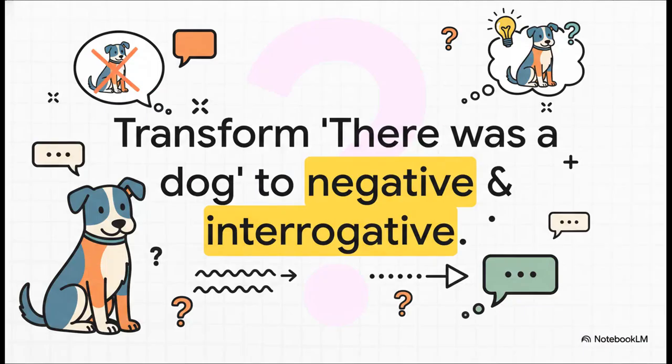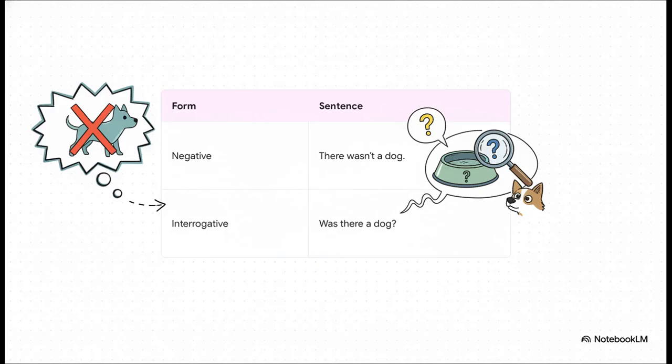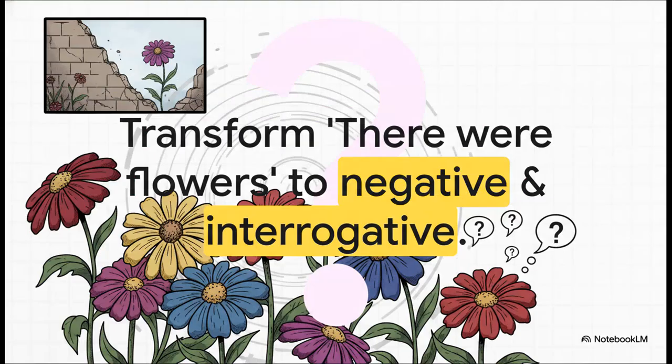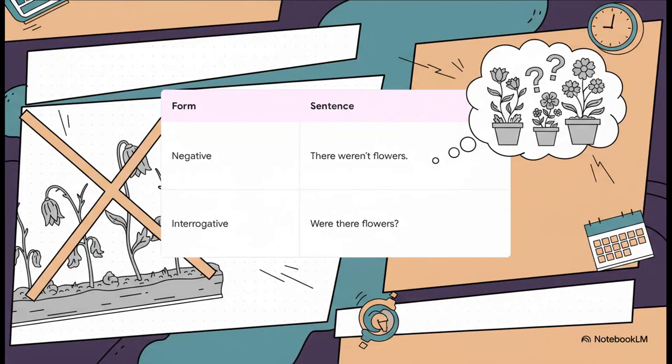All right, time to put what we've learned into practice with some transformation exercises. Let's start. The sentence is, there was a dog. How would you change it to a negative and a question? Take a second to think about it. Ready? The negative is, there wasn't a dog, and the question is, was there a dog? Let's do the next one. There were flowers. How do we change this one? Go ahead and try it. The negative is, there weren't flowers, and the question is, were there flowers?